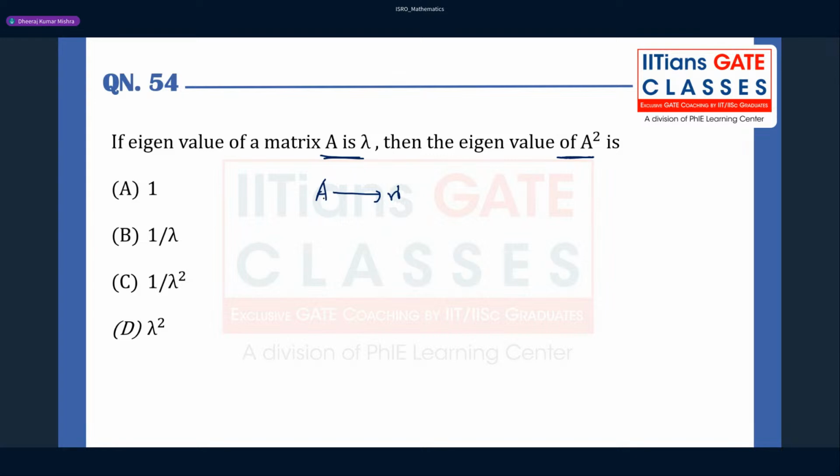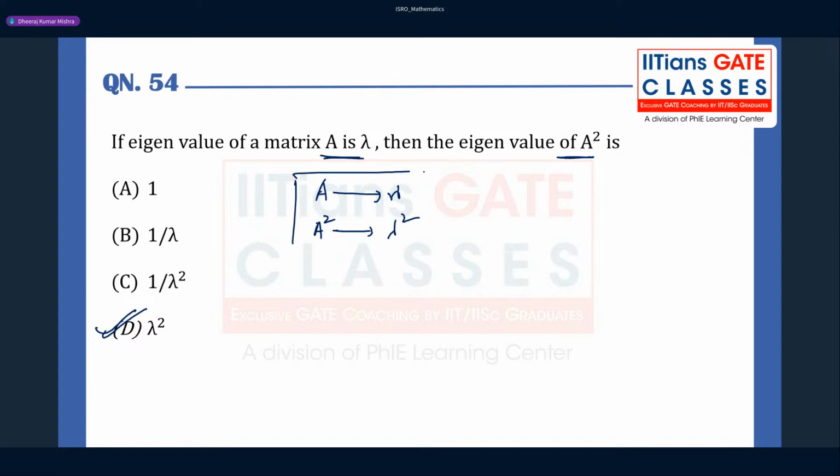So here the matrix corresponds to lambda, right? If you are squaring the matrix, from Cayley Hamilton we know that we can replace any matrix with lambda as well. So you can say that lambda is squared. So the answer for this question is lambda squared. I believe this is fine.